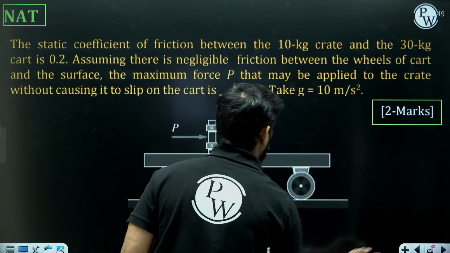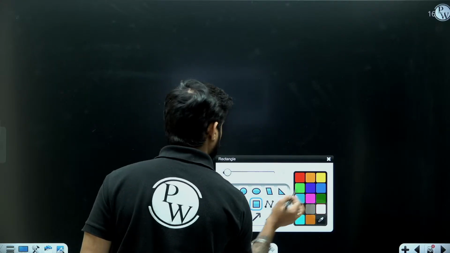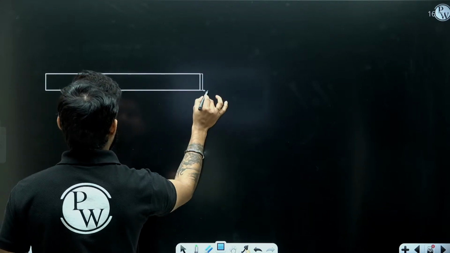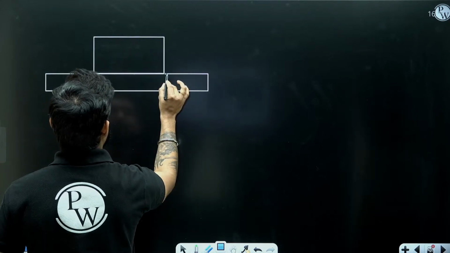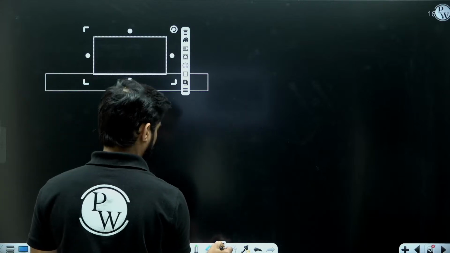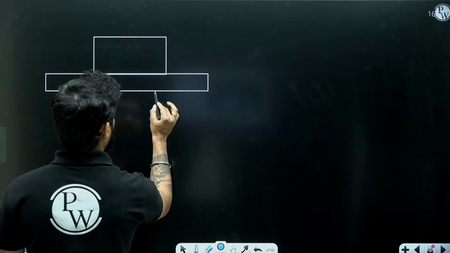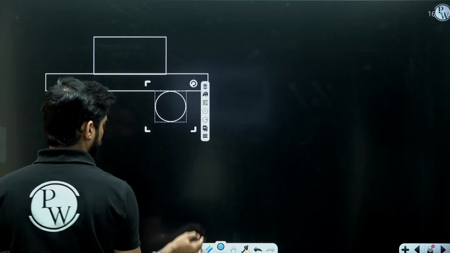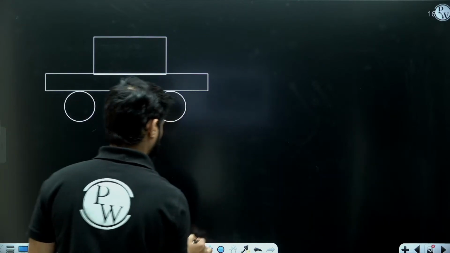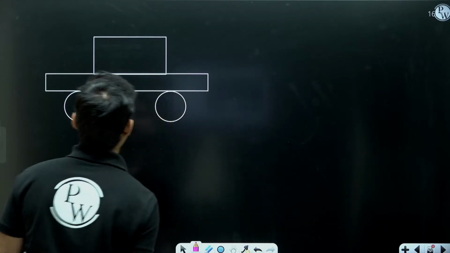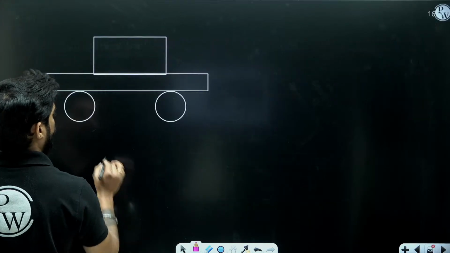Now let's solve this problem. So we have this cart, and on top of the cart we have this crate. These are the wheels of the cart. Right now I am considering both the bodies together. We are applying a force P here.